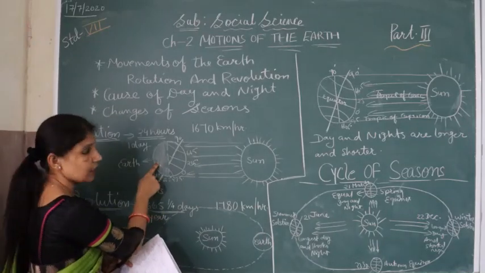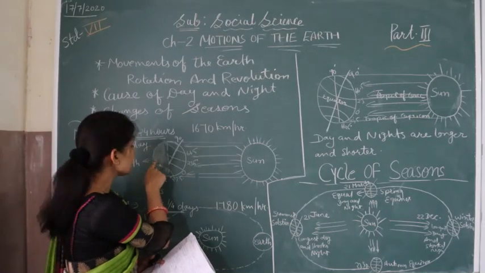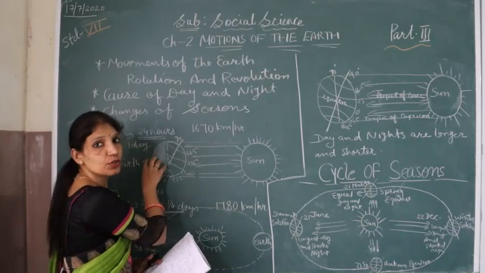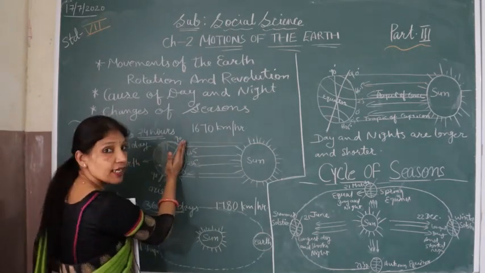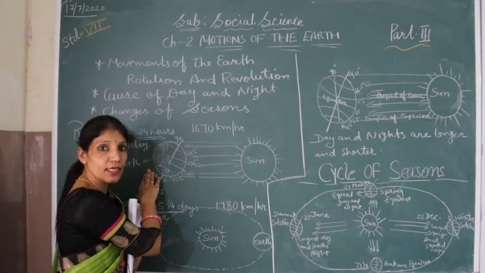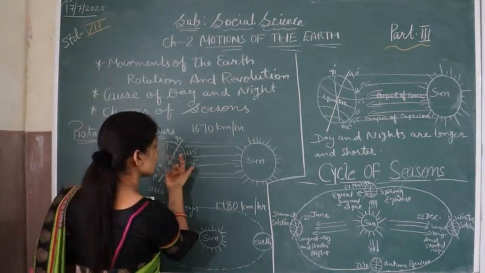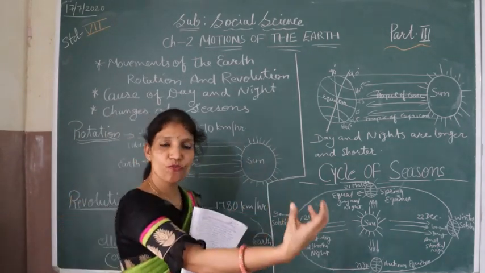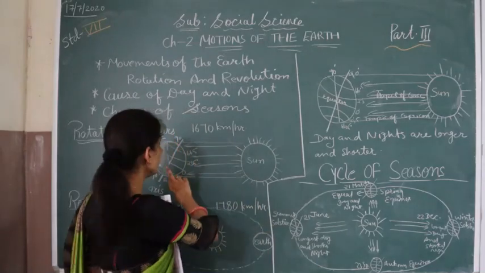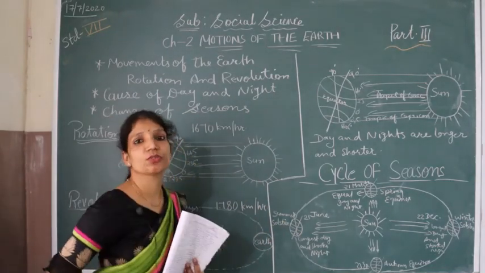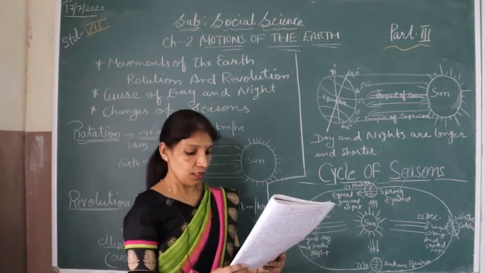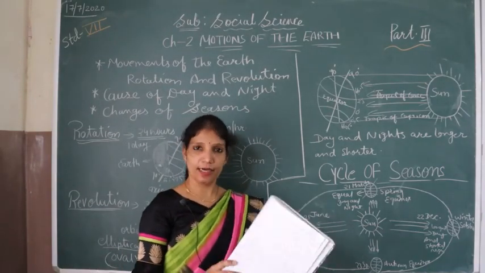So this area is far from the sun, it is not getting the light of the sun, so this area is called night time. तो जब इधर डे है तो आधे पार्ट में नाइट है, जब ये घूम के इसको सामने आएगा, मीन्स इसको फेस करेगा, then it will change into the day, and this day will change into the night. This is how the days and the nights happen.